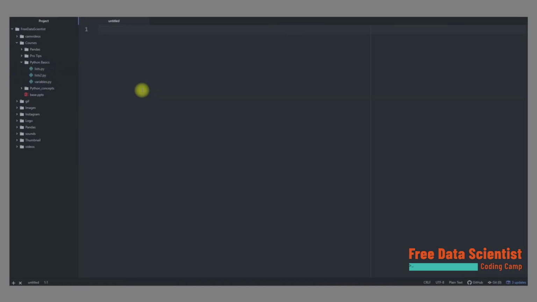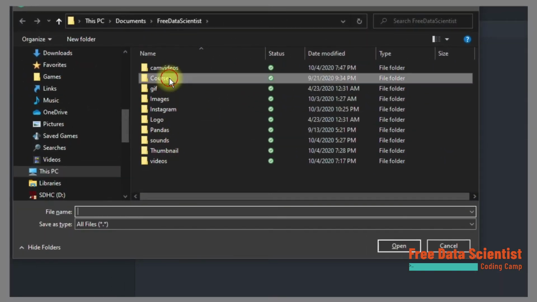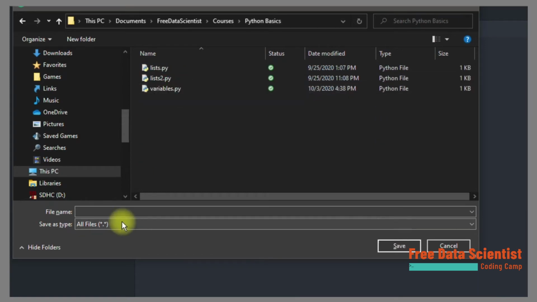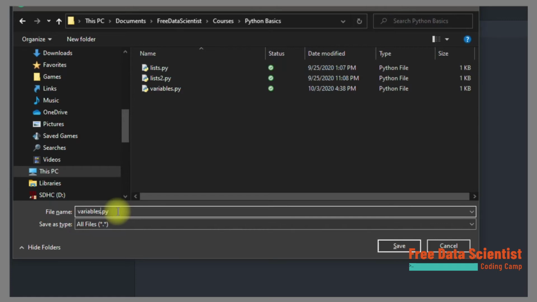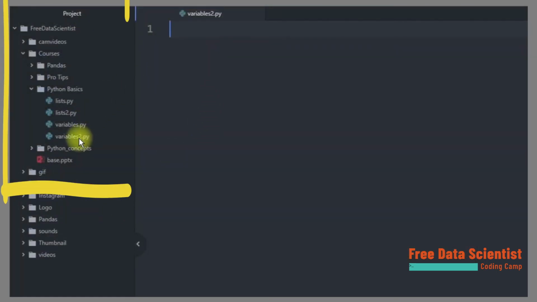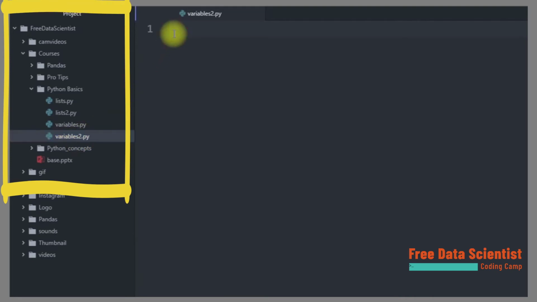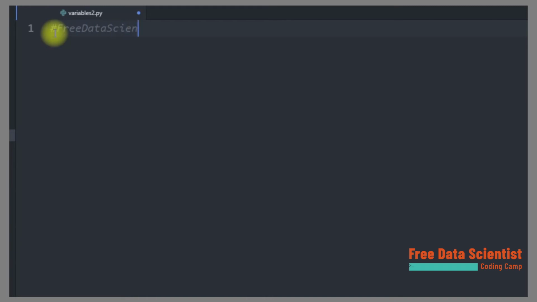Remember that you will run the file in the location you saved the file. In this case, we saved the file in the location Python basics. When we found the location that we want to save it, variables2.py, enter. And afterwards, you can see in the left position that we have the variables2.py. We will start commenting our file as always with free data scientists. Afterwards, we will create our variable name with the string value Larissa.